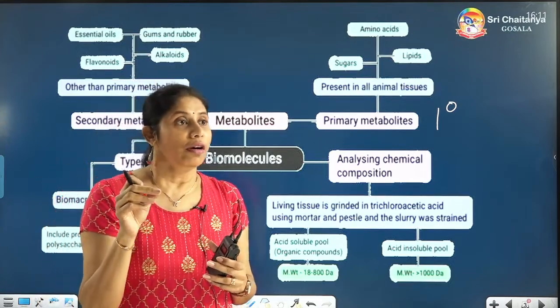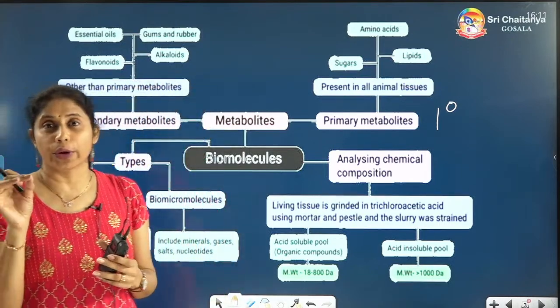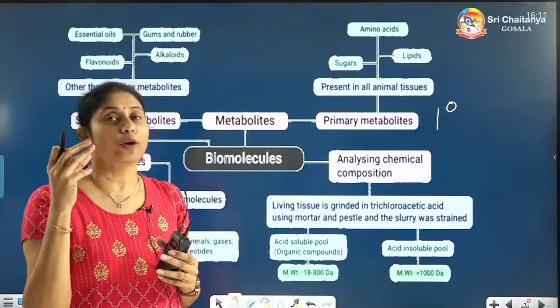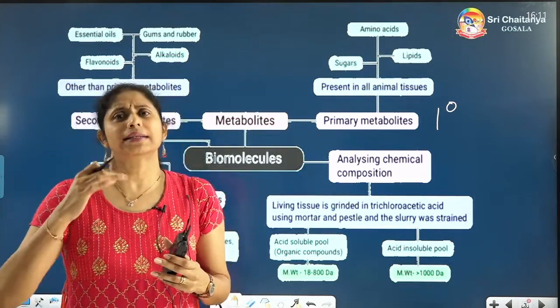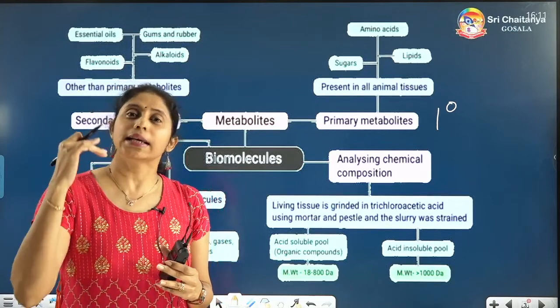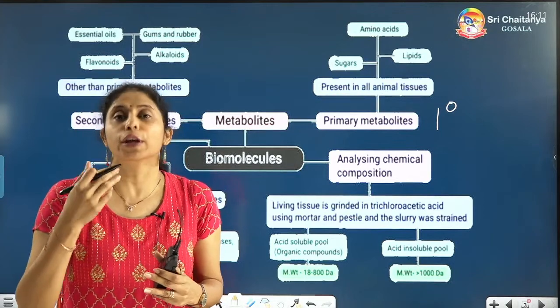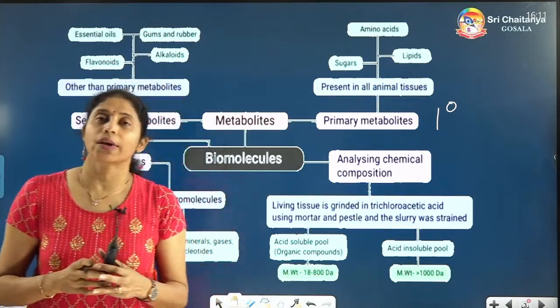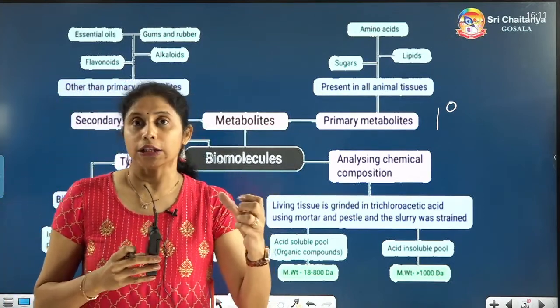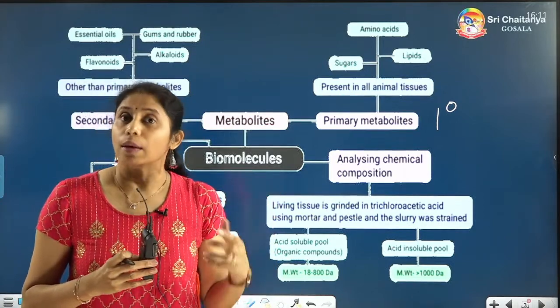You are aware, no? So gums, rubber, and some kinds of oils that we use, the plant is simply producing, and the cells can survive without them also. There is no problem for the cell even if we remove that. For example, we extract the rubber-containing latex from the plant, but even then the plant will survive.